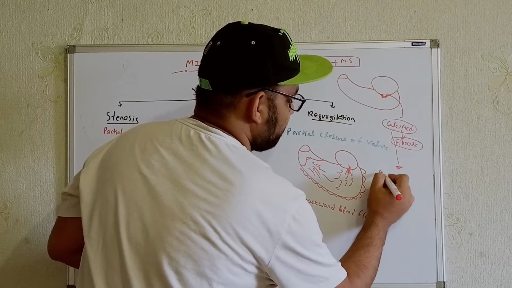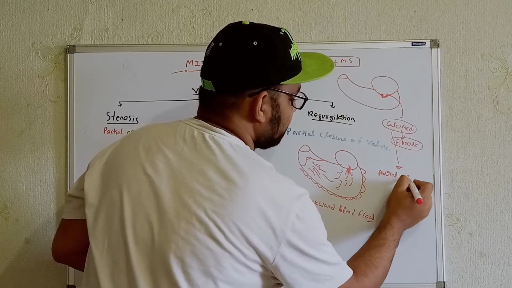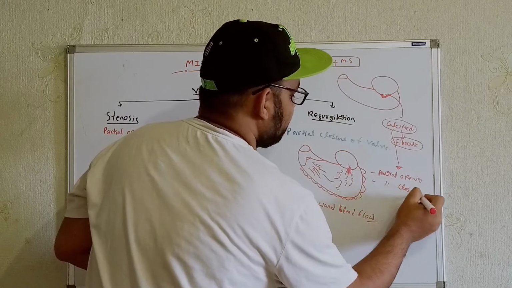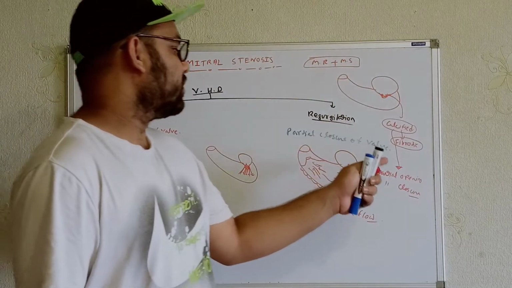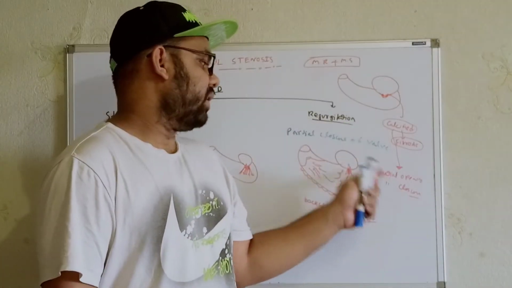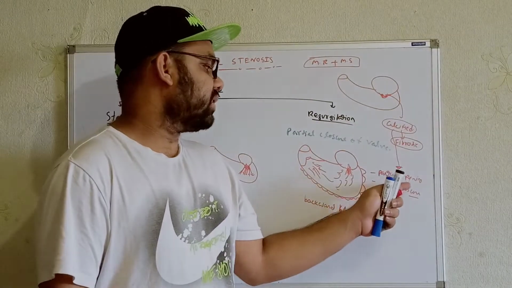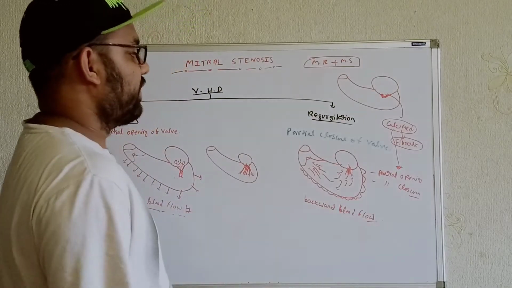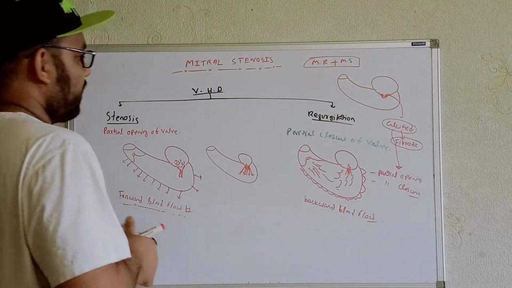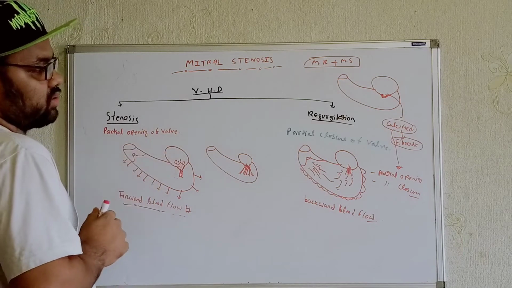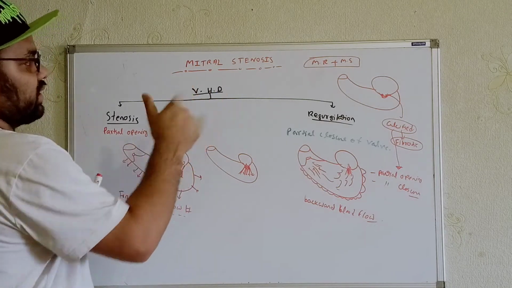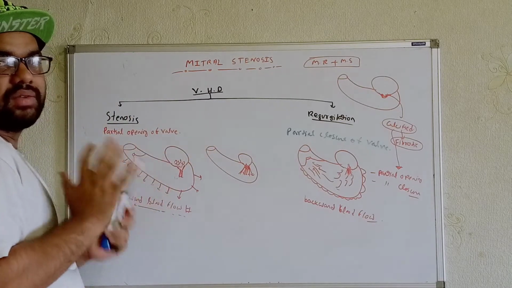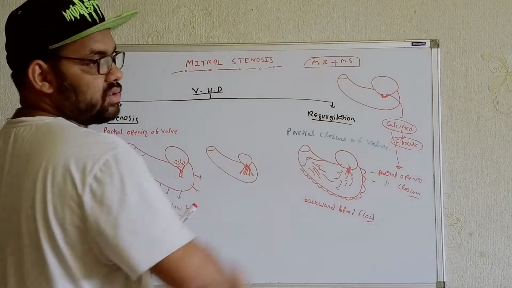There will be partial opening of the valve, along with that we will see partial closure of the valve. That means this valve will neither be able to open completely nor close completely. So we will see partial opening and partial closure of the valve. In these cases, we will see both of these things in a calcified valve. Now we'll talk in detail about mitral valve stenosis. So this was all about the introduction, just to describe the terms stenosis and regurgitation and differentiate them, I mentioned these things over here.